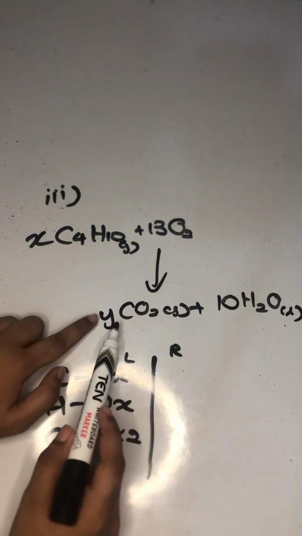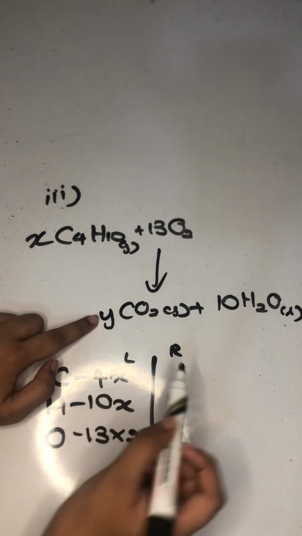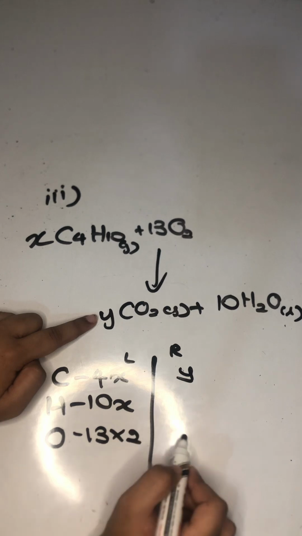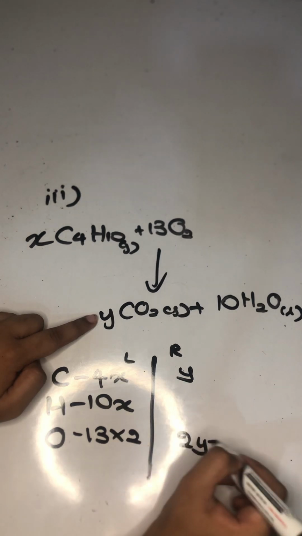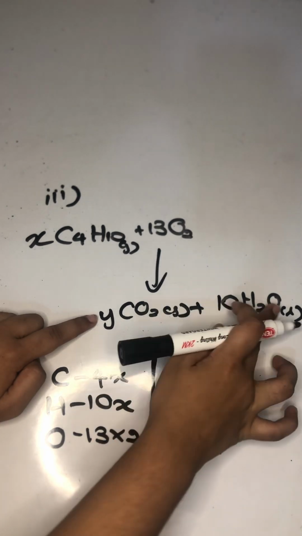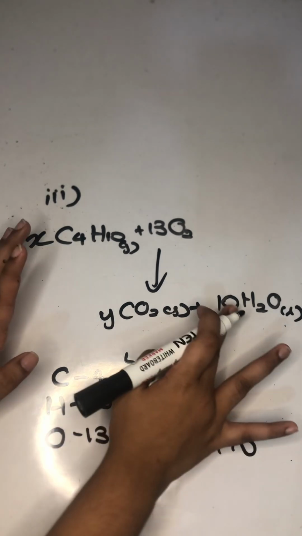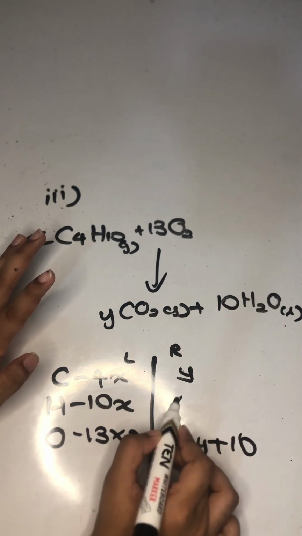How many carbons does it have? It has only Y. How many oxygens does it have? 2Y. 2Y plus, there's one here also, right? 10 times 1, it's 10. Hydrogen, now how many hydrogens do we have? 10 times 2, which is 20.